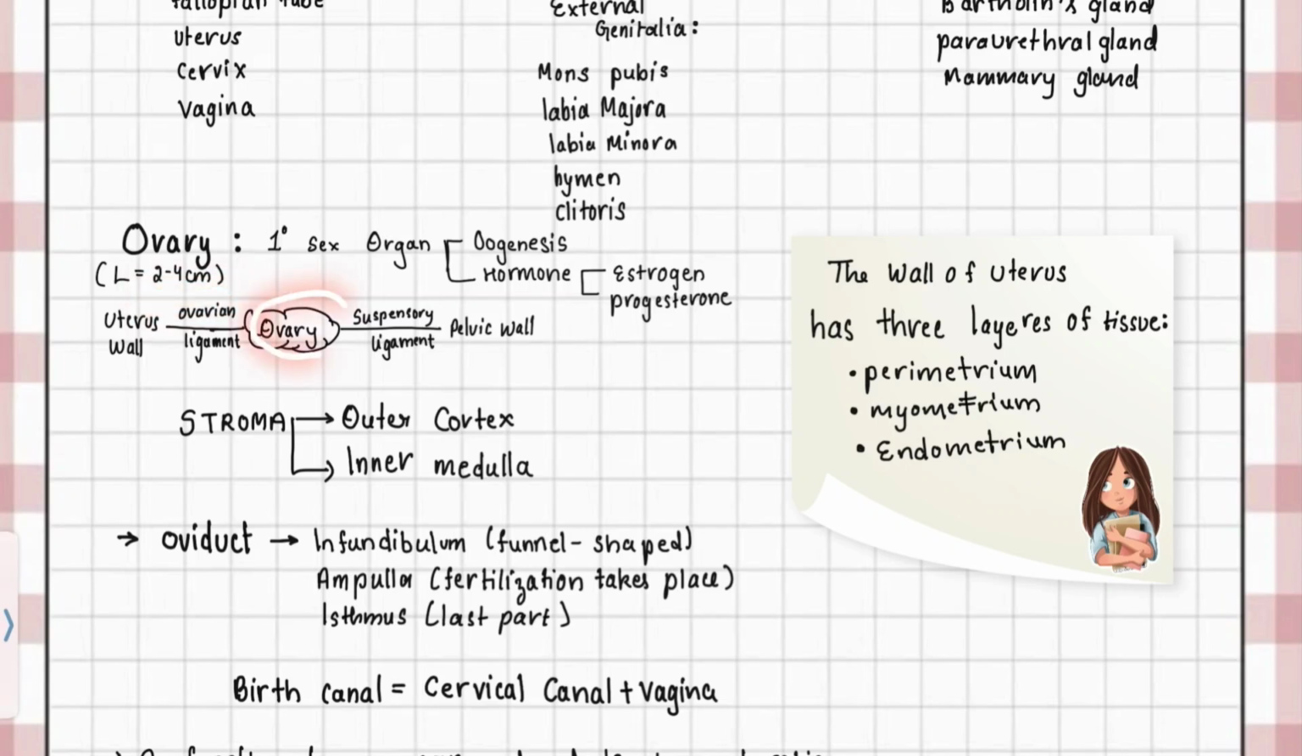The ovary is attached to the uterus by the ovarian ligament and to the pelvic wall by the suspensory ligament.